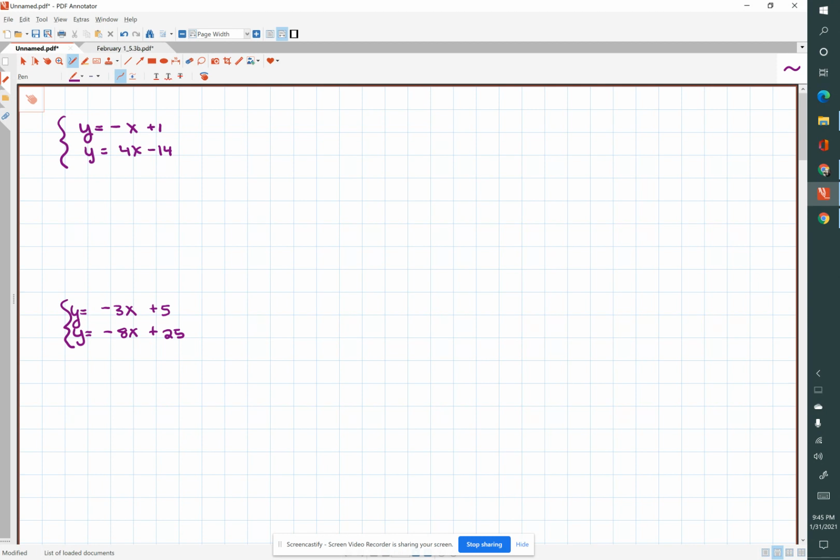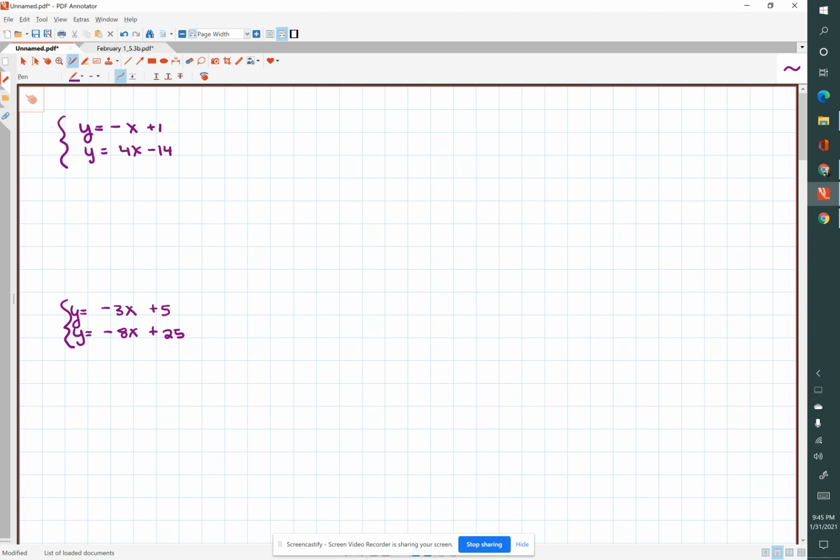Step 2 is to add or subtract the equations to eliminate any variable that has a common coefficient, the coefficient being the number in front of the variable. Step 3 will be to solve for the remaining variable. And step 4 is to substitute your answer into either original equation and solve for the other variable.